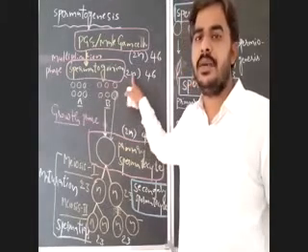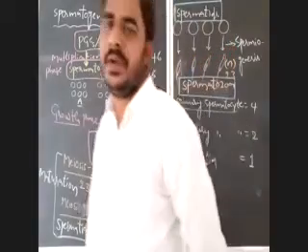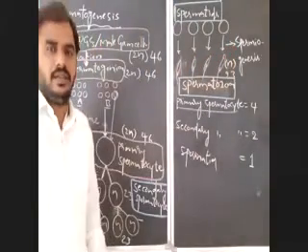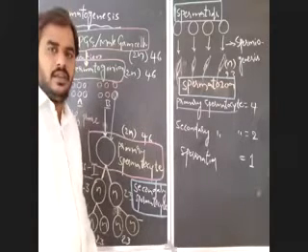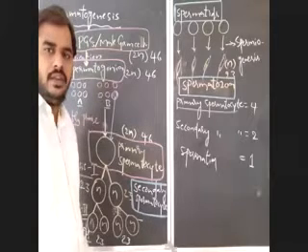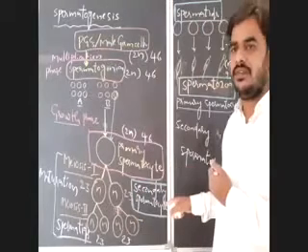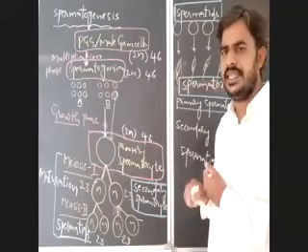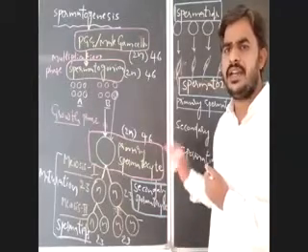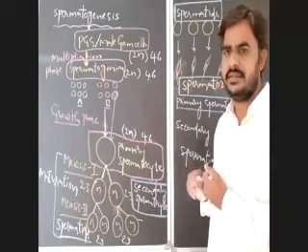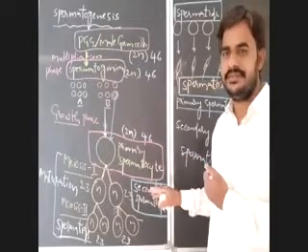Formation of spermatogonia. Don't confuse. If they will ask what is the result of multiplication division, means formation of spermatogonia. If they will ask what is the result of first maturation division, formation of secondary spermatocyte. If they will ask what is the result of second maturation division, formation of spermatids. Is it clear? It is very simple questions they'll ask.